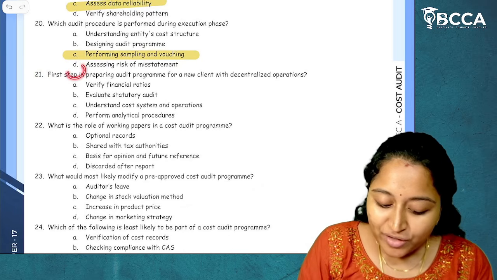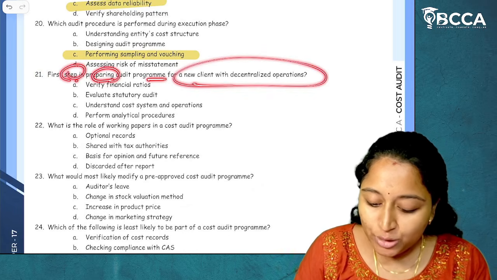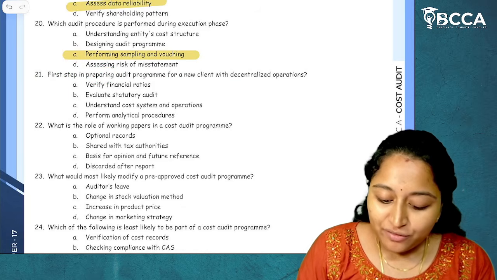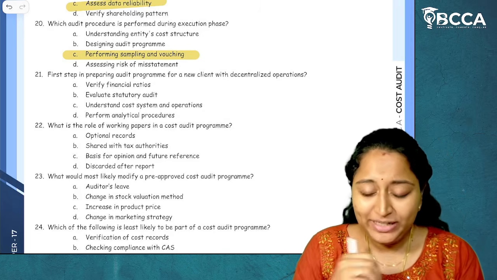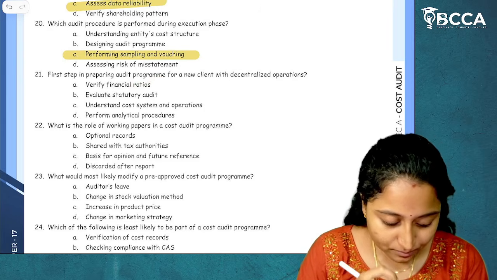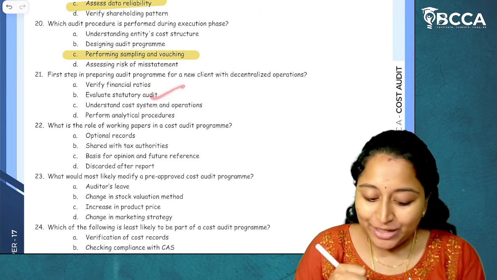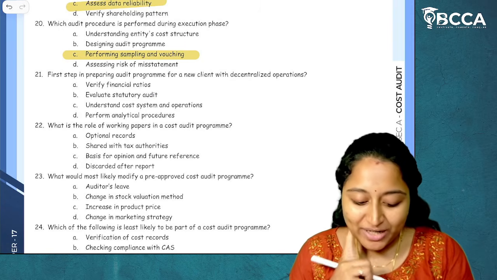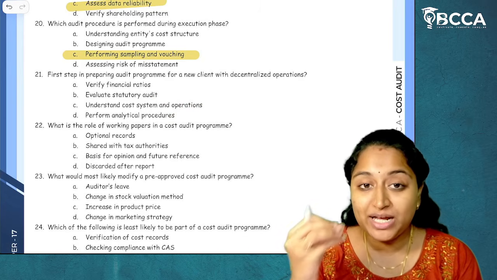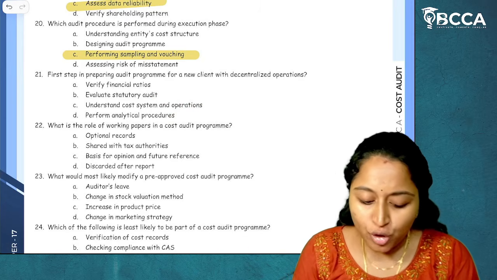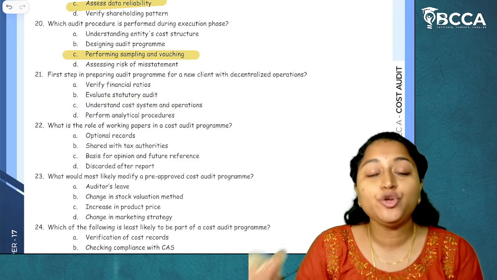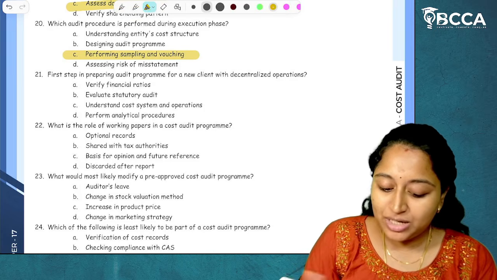Then question number 21. First step in preparing audit program for the new client with decentralized operations. When we are going for preparing an audit program for the new client, then what is the first step? To verify financial ratios, to evaluate statutory audit, to understand cost system and operations, and to perform analytical procedures. It is your new client, which is the first time you are going for that client. Then what you have to do? You have to understand about the cost system and operations of the organization. First, you have to know about the business. So that's the first major step which you will do.